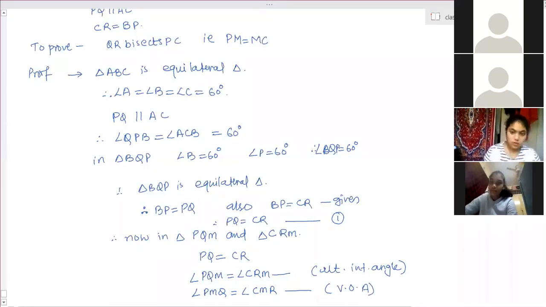Ma'am, angle A is equal to angle B and angle C is equal to 60, ma'am. All is equal to 60. Yeah, it is an equilateral triangle, no? Okay.